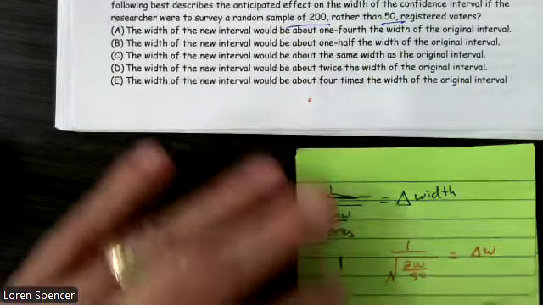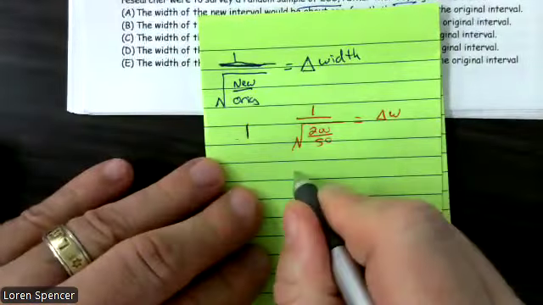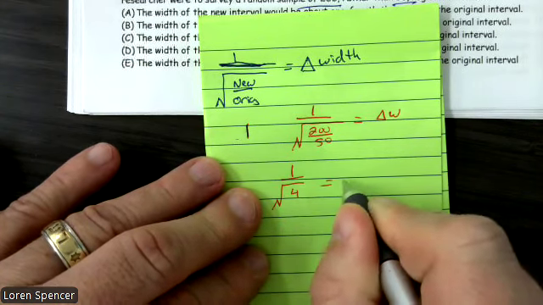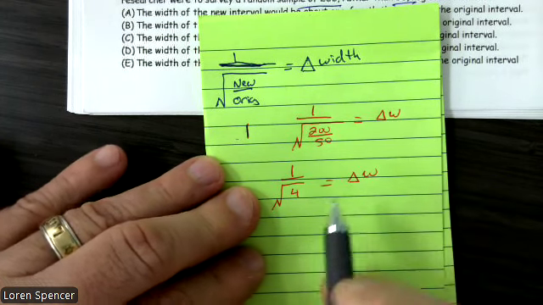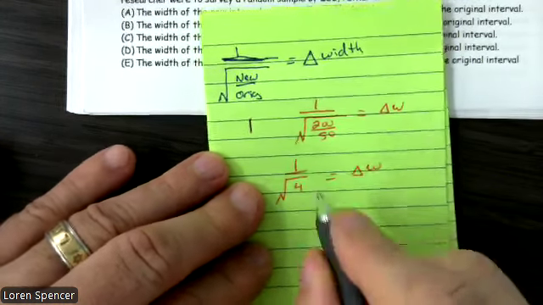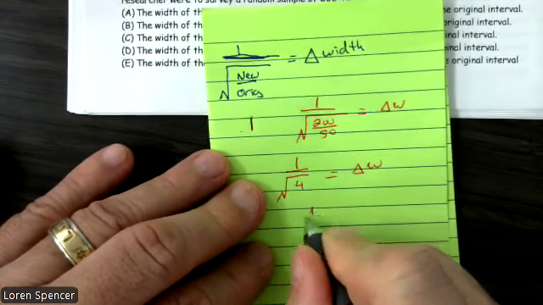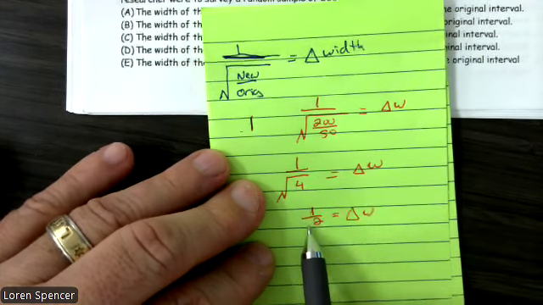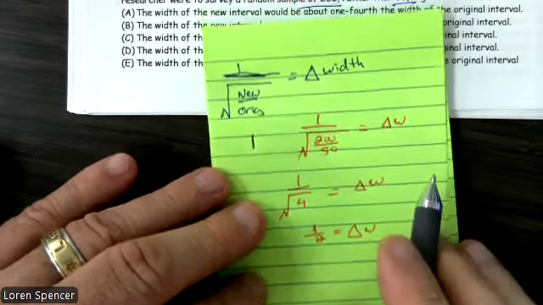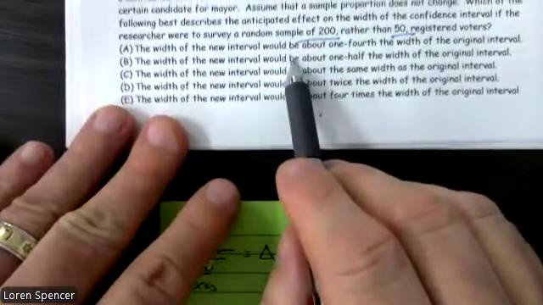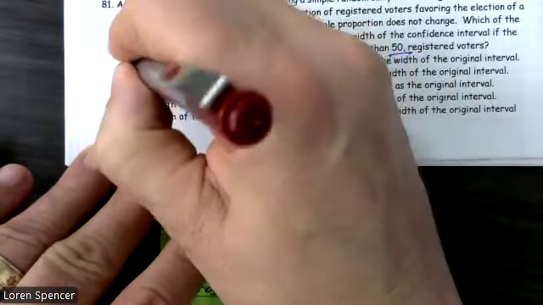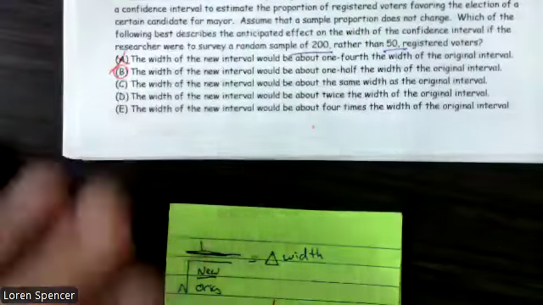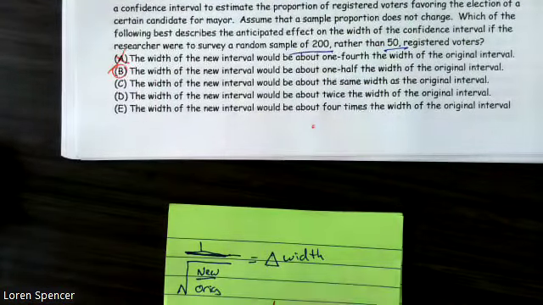So we're going to have 1 over the square root of 4 equals the change in the width. I can take the square root of 4 and I get 2. So I have 1 over 2 equals the change in the width. So the new width will be 1/2 as wide. So we'll have half the width. The new interval would be 1/2. Yes. All right, so the best answer choice for 81 is B.